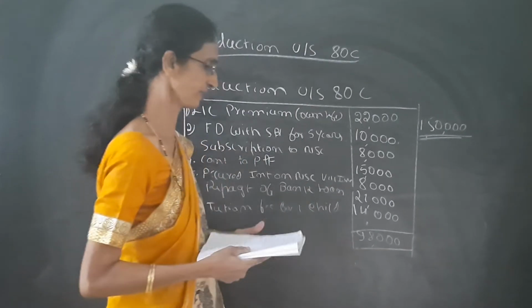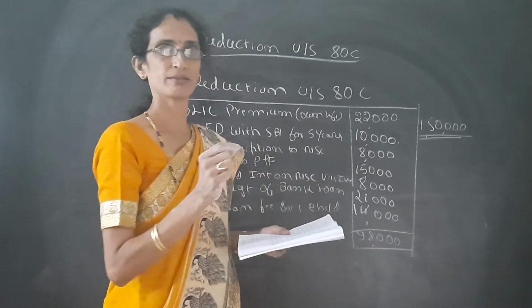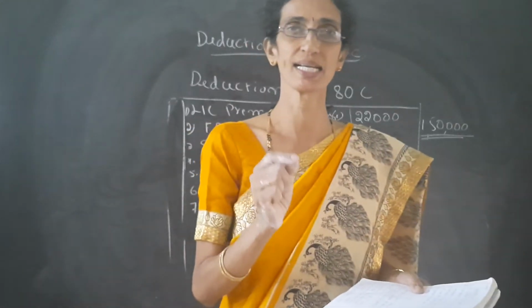After this, we have to write which are not deducted under section 80C.